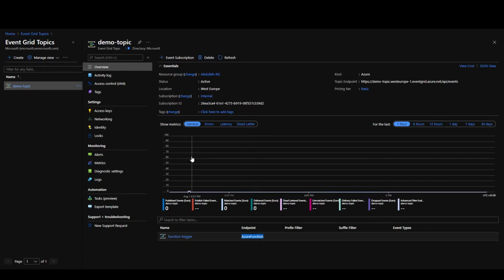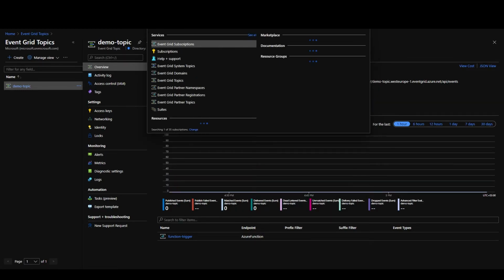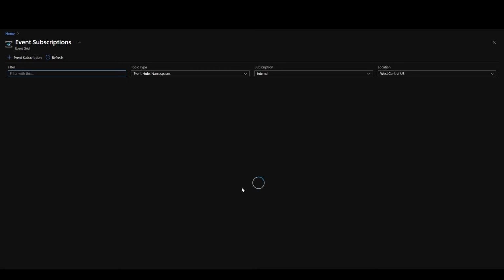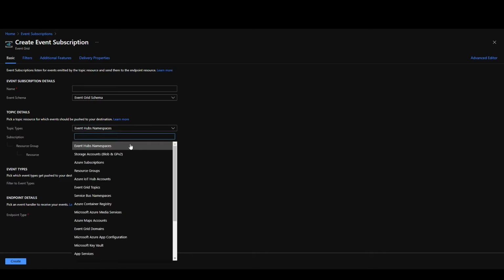Now, I want to specify something very important, and that is in the Azure portal, you can create an event grid topic, and you can create an event grid subscription resource. So if I go to event grid subscriptions, I can create an event grid subscription. Now you might ask, why would we create that? So you can choose Azure built-in events.